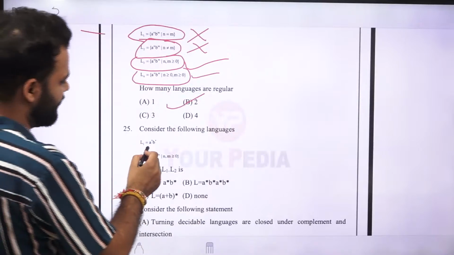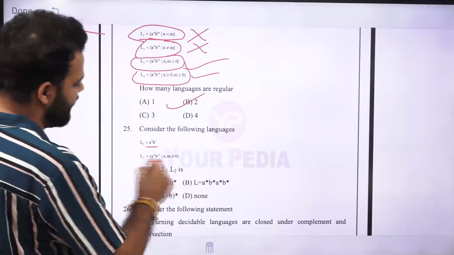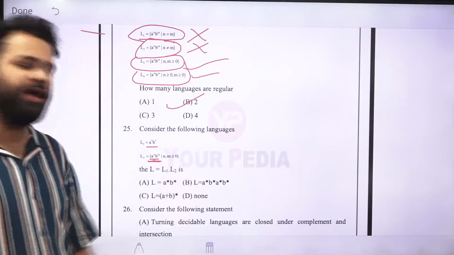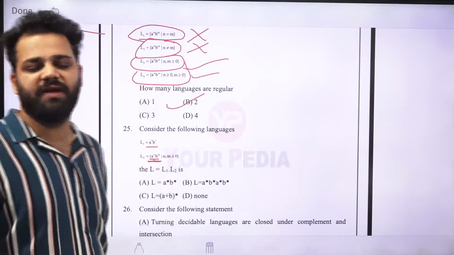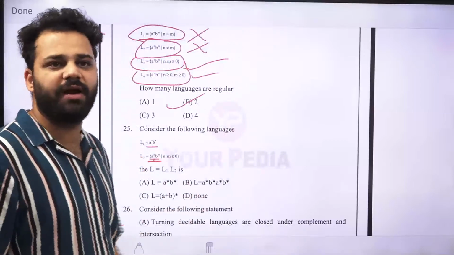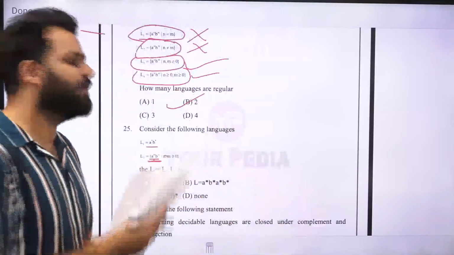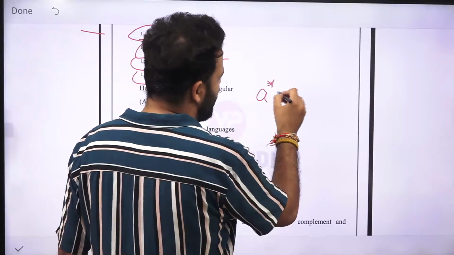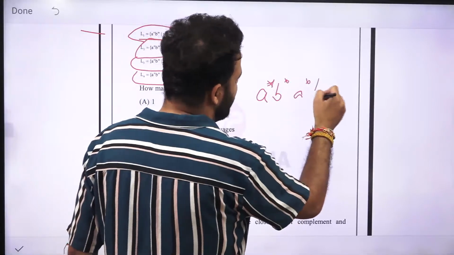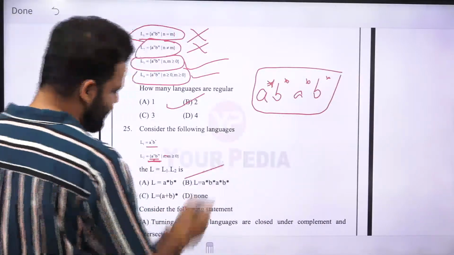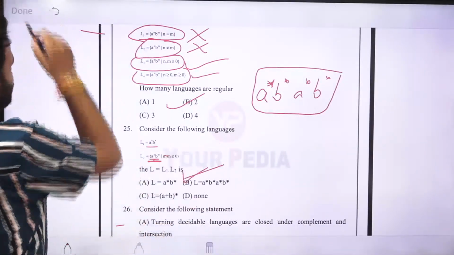Next: consider the following languages, a star b star, and a raised to power n, b raised to power m, and it is asking what L1 dot L2 will be. Now, a star b star is any number of a's and any number of b's. After that, a raised to power n, b raised to power m, where n and m are both greater than or equal to 0, is also a star b star. So if you do the concatenation of this, you will get a star b star and again a star b star. So the correct option will be option B.